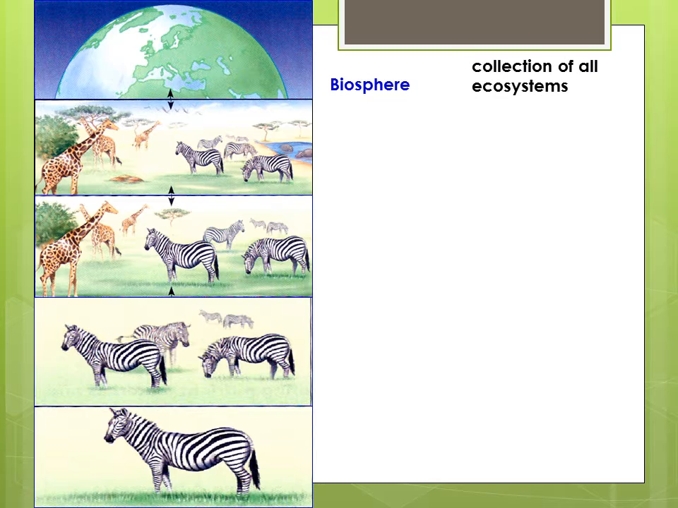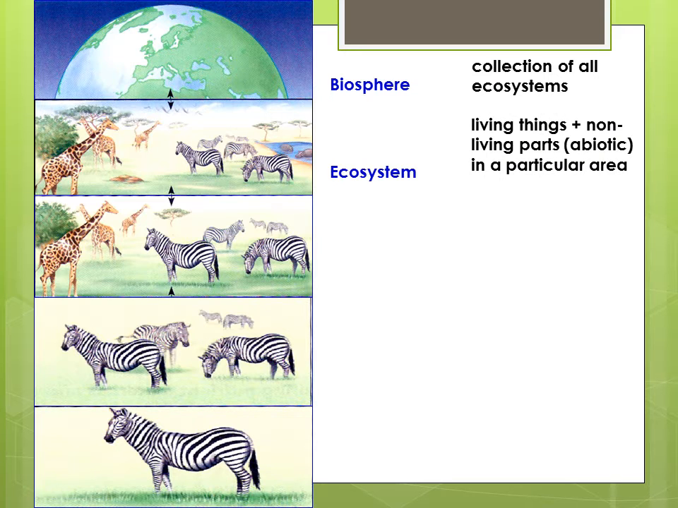It is the collection of all ecosystems, and it represents the zones of life on Earth. It includes land, water, and even the atmosphere to a certain extent. An ecosystem consists of all the living things in a particular area together with the abiotic or non-living parts of that environment, such as nitrogen in the soil or rainwater. The forest itself is an ecosystem.